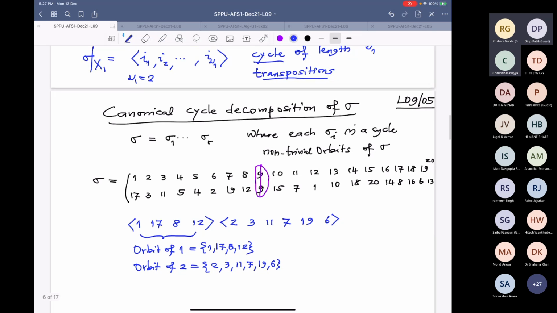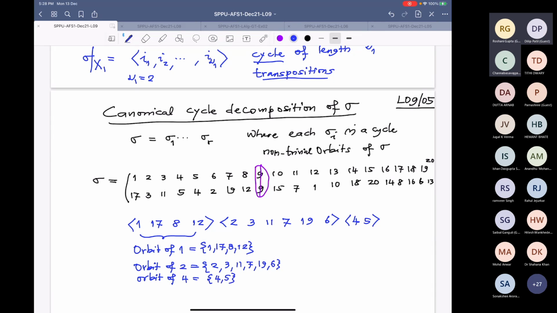Now who is left, and who is the minimum that has not appeared here? 3 is there. 4. Start with 4. So 4 goes to 5. 5 goes to 4. The orbit of 5 is the same as the orbit of 4. The orbit of 4 is 4 and 5.